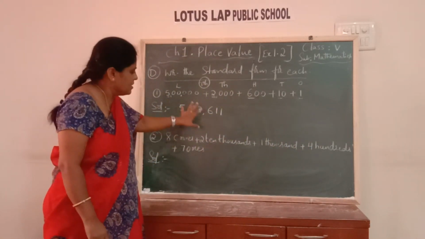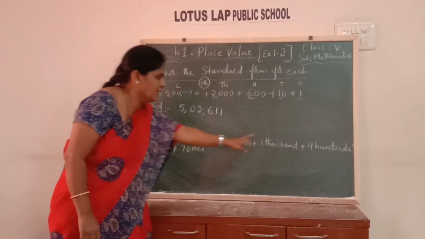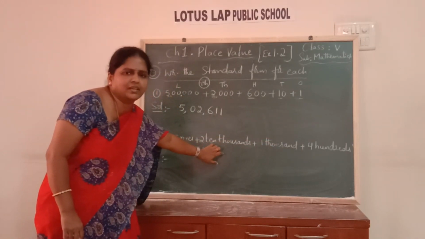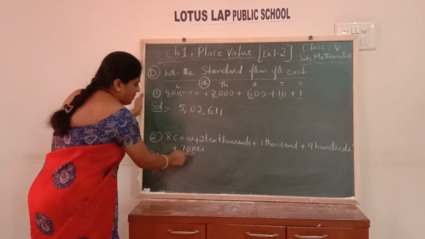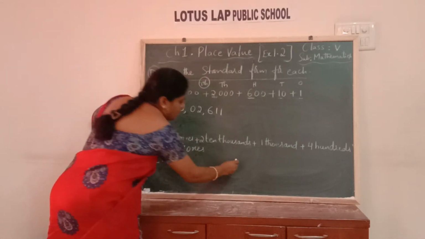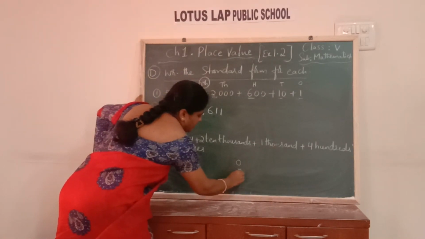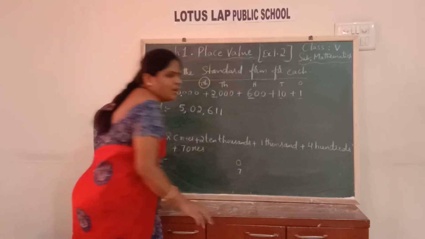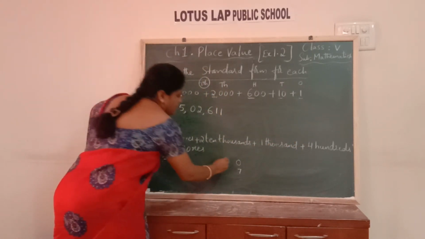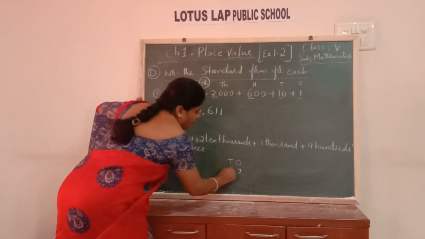So in the same manner, you know the places given here, you can write this very easily, children. Start from crores place or you can start from ones place. So ones place 7 is there. Next, is tens place there, children? It's not there, so for tens place let me take 0.